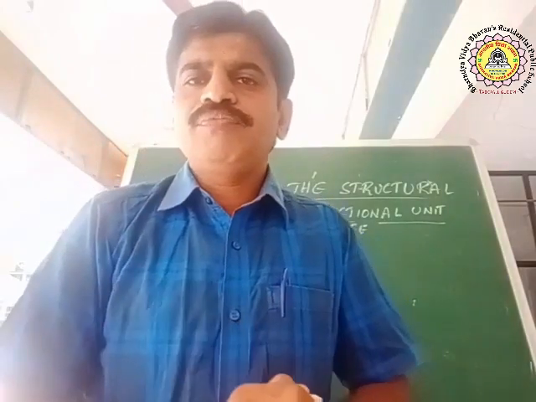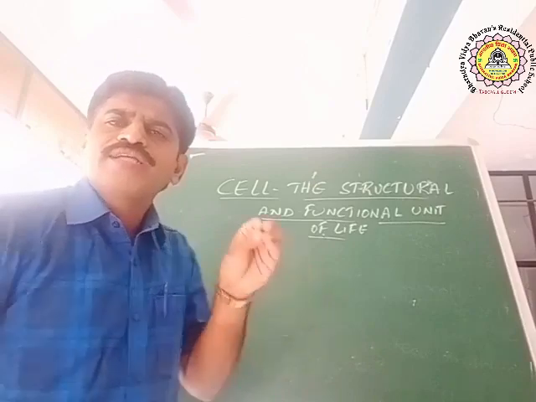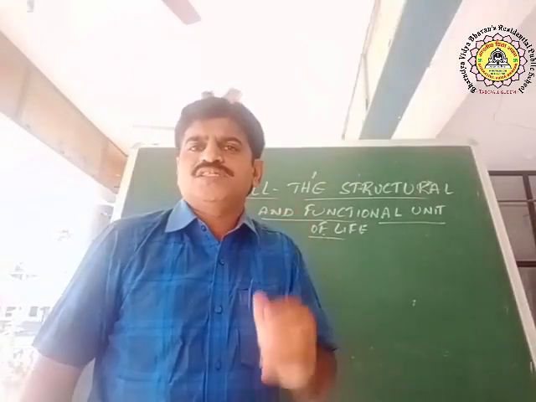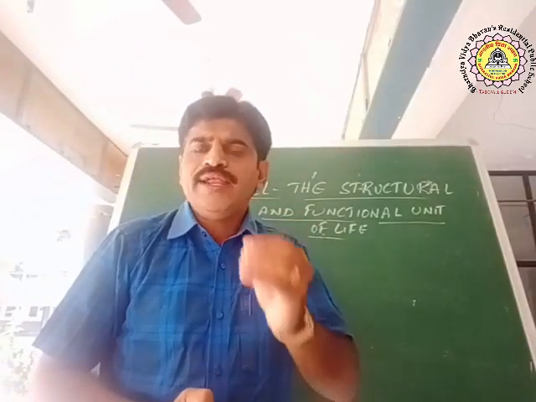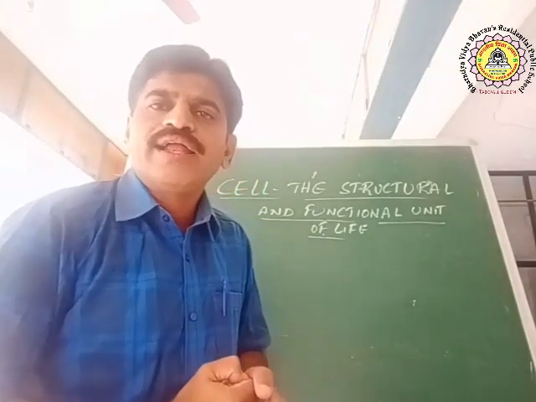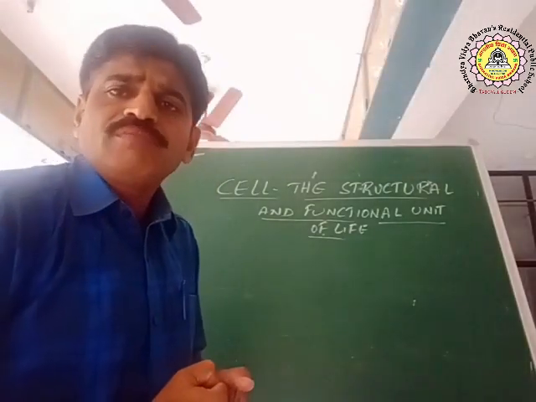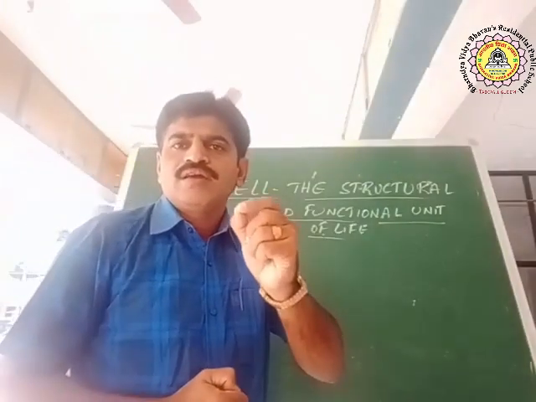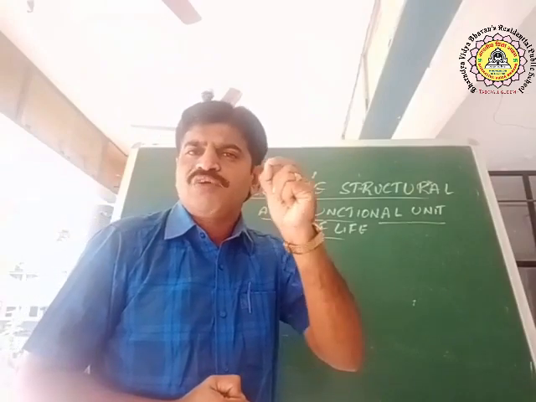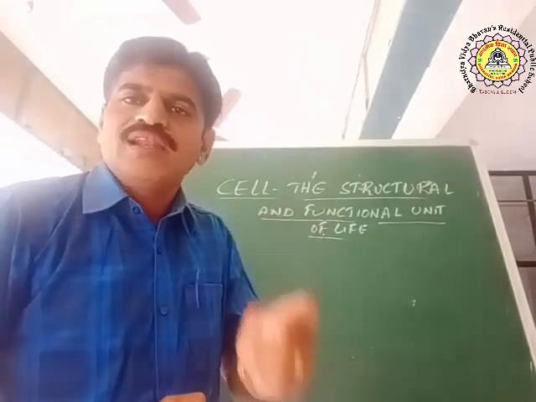All living organisms are composed of cells, and the cell is called the structural and functional unit of an organism. That means the functioning of an organism depends upon the cell.